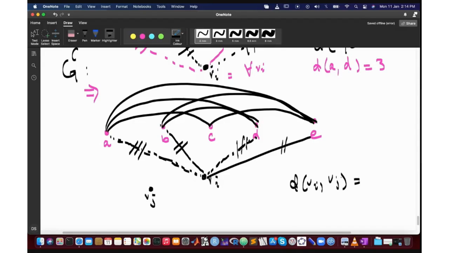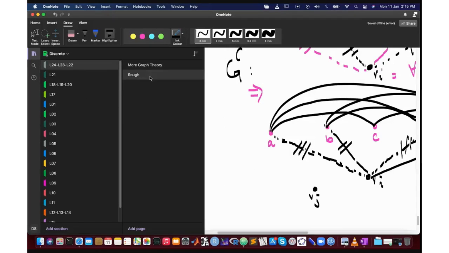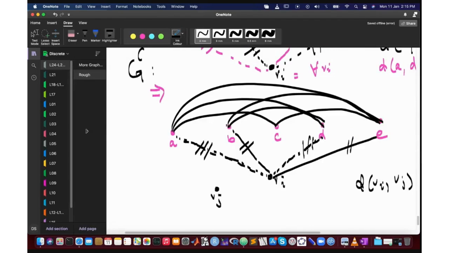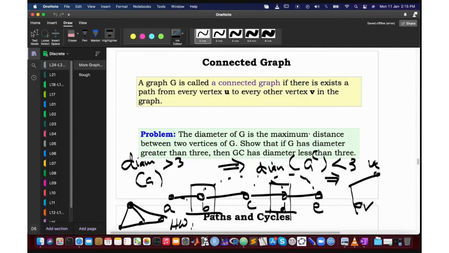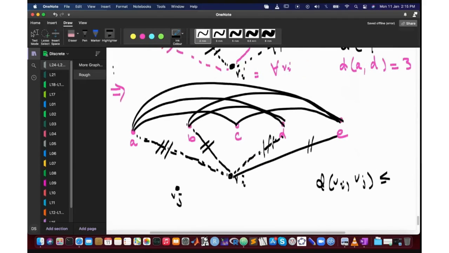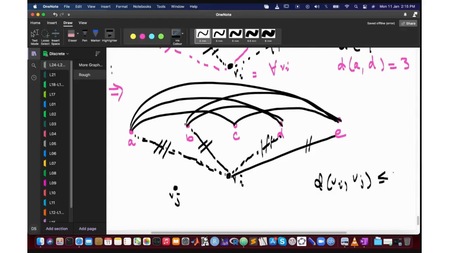What do you guys think? So हमारा claim ये है कि we want to show that this distance is less than or equal to, what do we want to say? It's 4. Let me just say 3. We want to, I think it's less than 3. Diameter is less than 3. Okay so we want to show that this distance is less than or equal to 2. Okay it's definitely less than 3, so it must be less than or equal to 2.